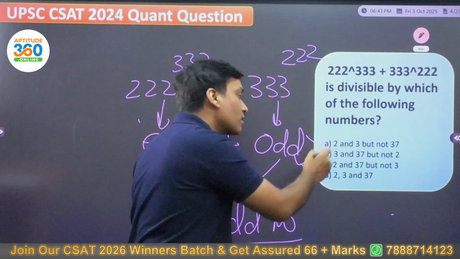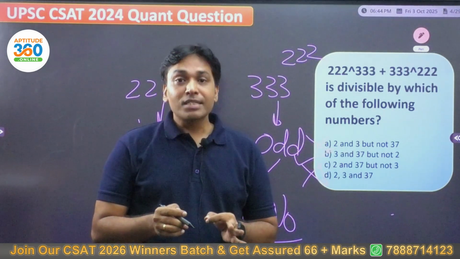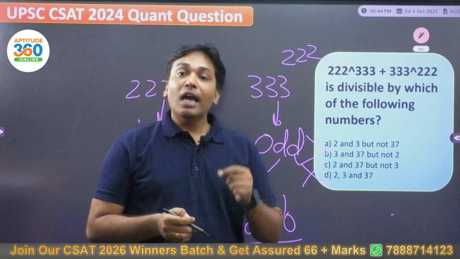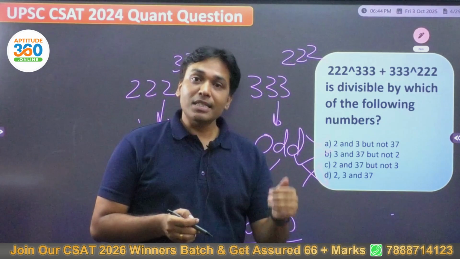What is the right answer? The right answer is B, because B does not have 2. See how simple this problem was. Option elimination is a very important strategy in UPSC CSAT.